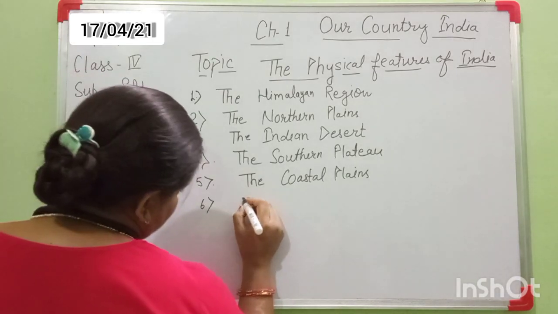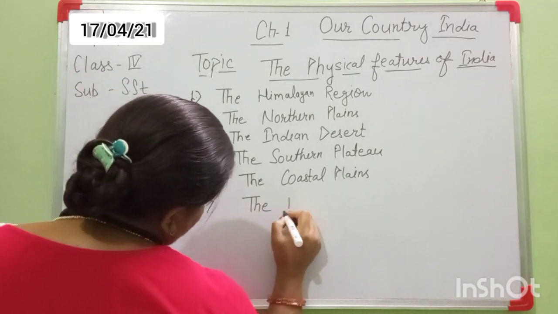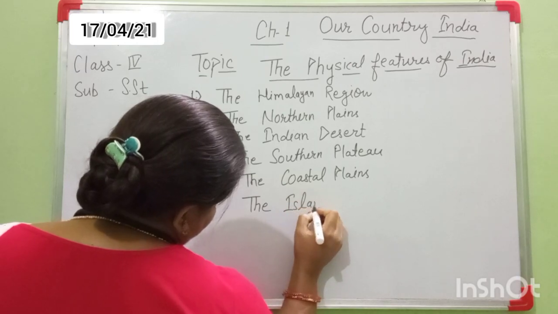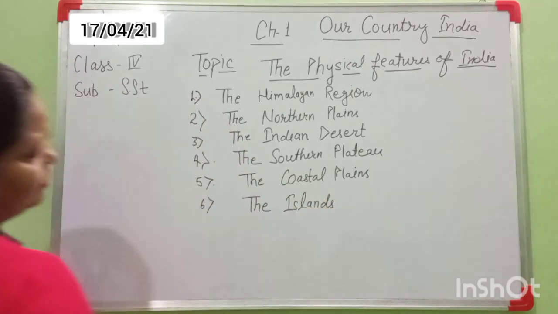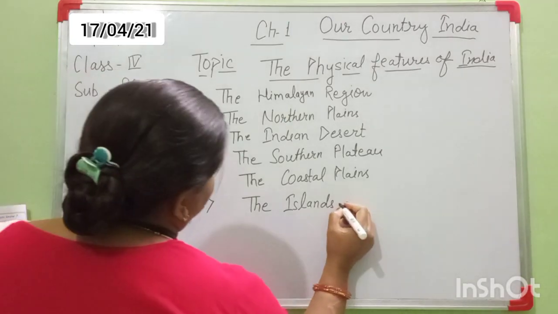Next, number 6 is the islands. India has two island groups. Anyone tell me?